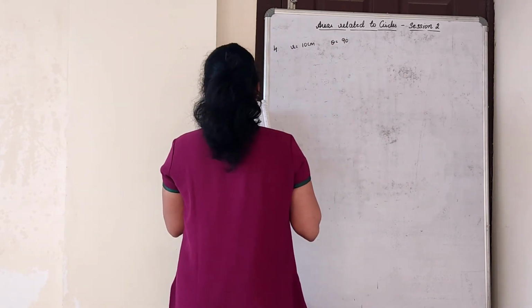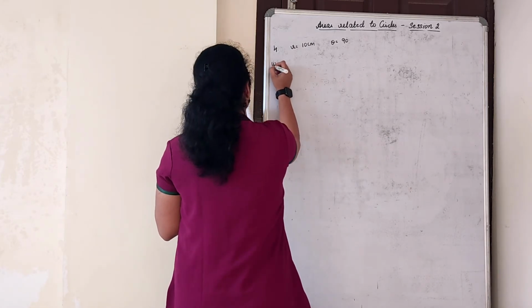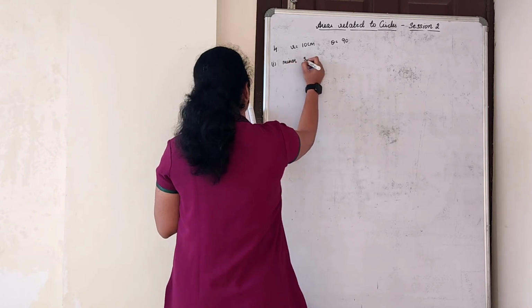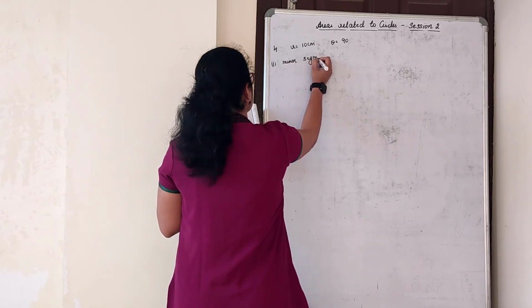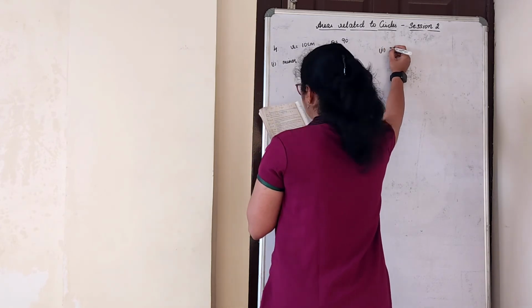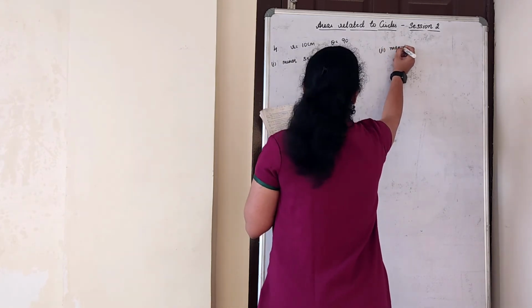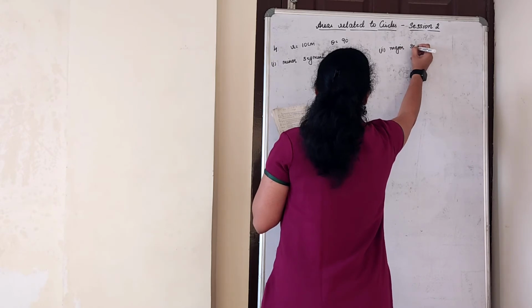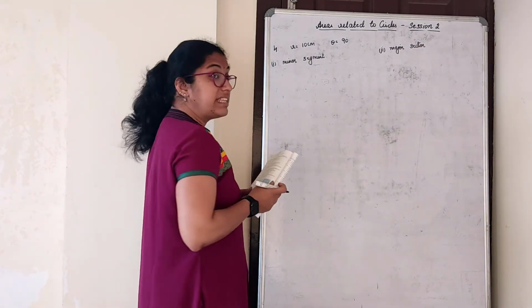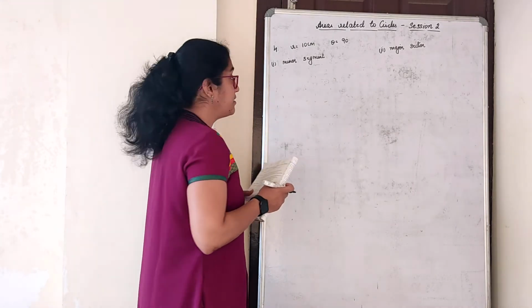Find the area of the corresponding minor segment and major sector. Minor segment and major sector, there's a difference.